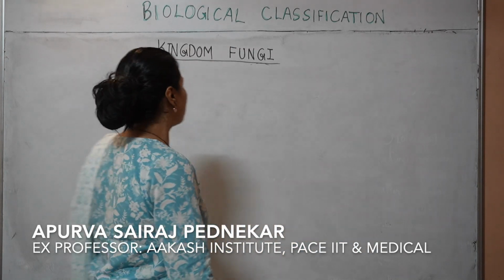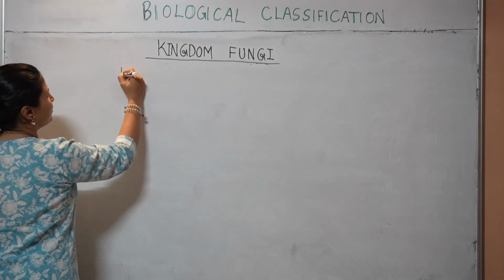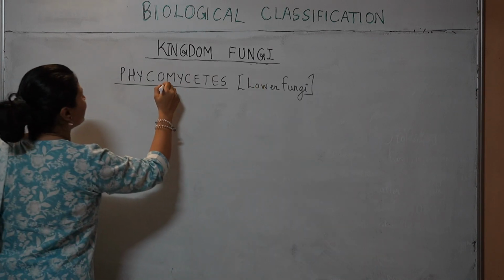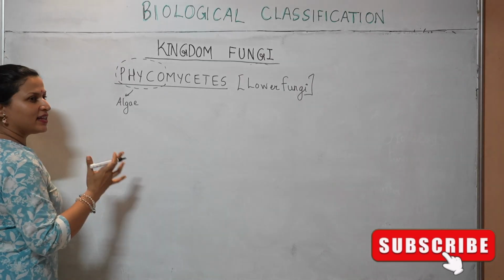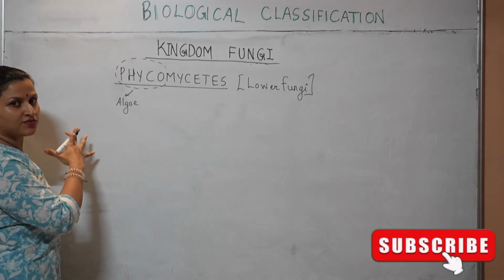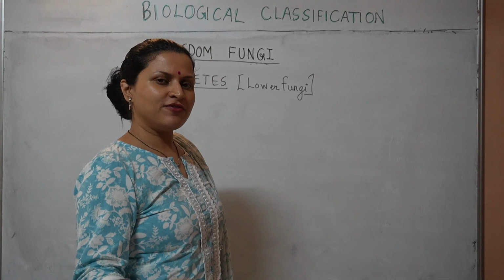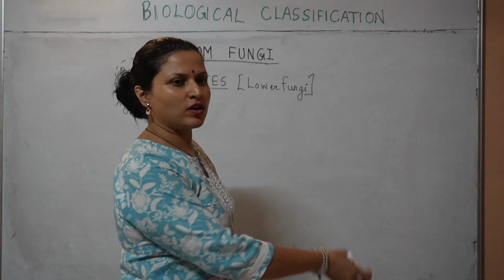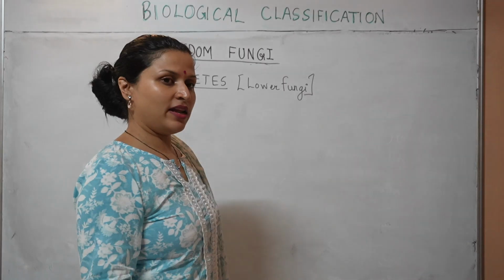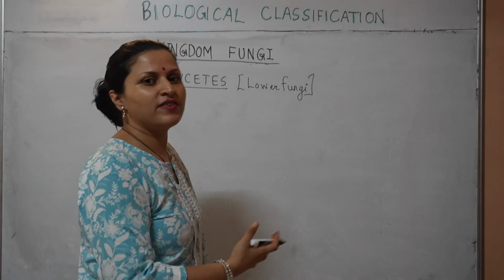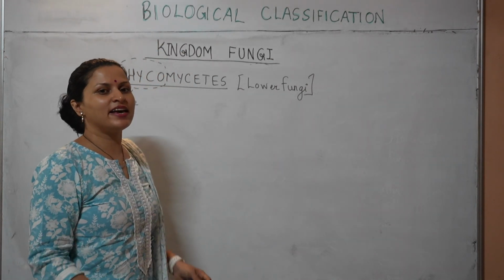So now let us start with fungal classification, lower fungi and higher fungi. Let us start with the lower fungi, Phycomycetes. Phycomycetes, lower fungi. Phyco means algae, algae-like fungi, more water-based fungi. Primitive plants like algae originated in water. Life of animals also originated in water as sponges. The life of fungi also seems to have originated in water through Phycomycetes, which are very algal-like fungi.